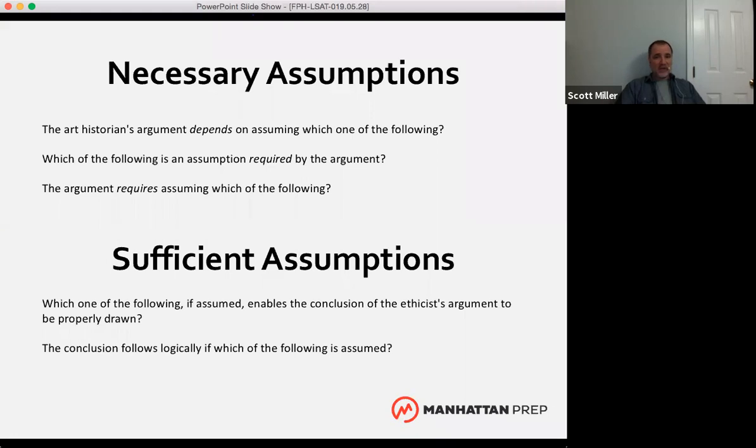A new idea in the conclusion in a sufficient assumption question has to be there. If there is a new idea in the conclusion, it has to be there in the answer choice. Has to. Not so with a necessary assumption question. So hopefully this gives you an idea of how they're different. And again,